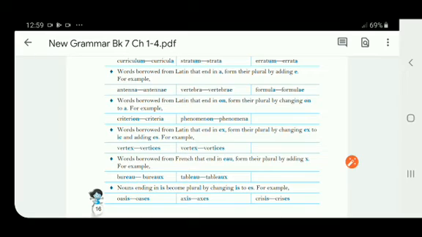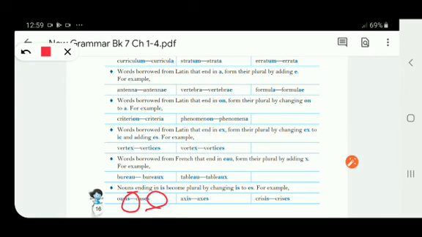Now nouns ending in is become plural by changing is to es. That can also be seen in the given example. Possess, in this you can see the word ends with is, that is we have to change into es, and it becomes the plural.